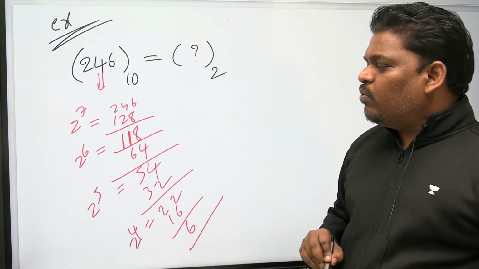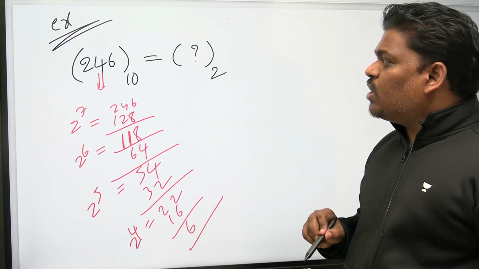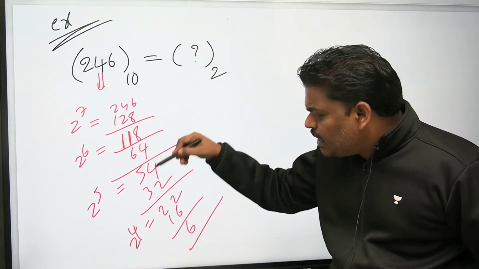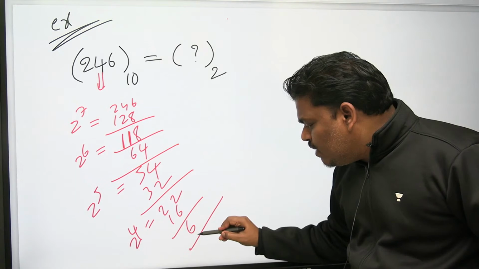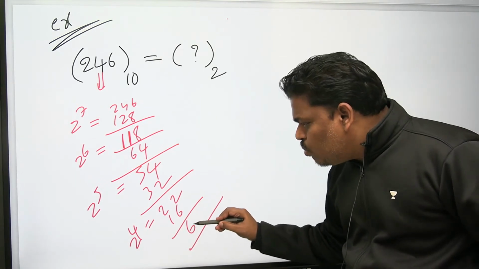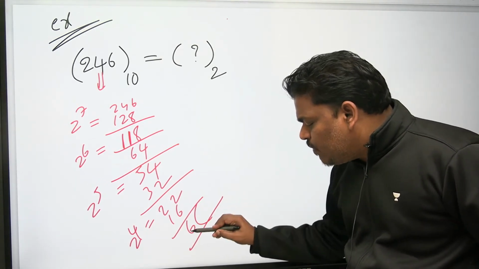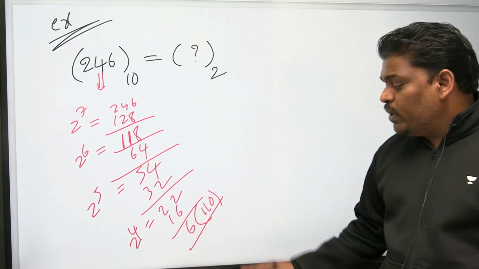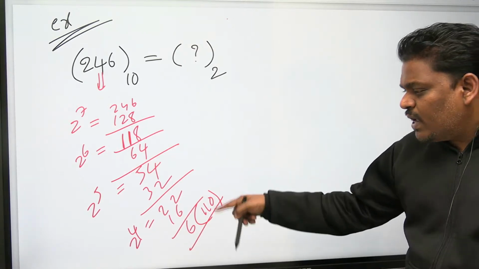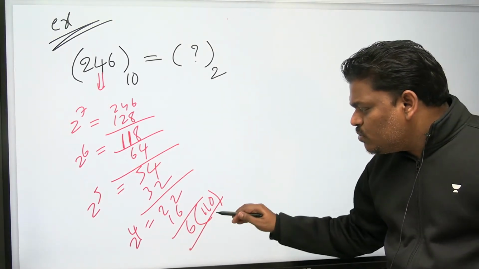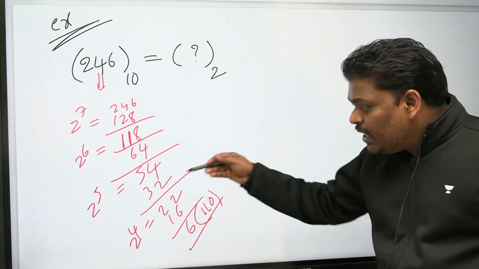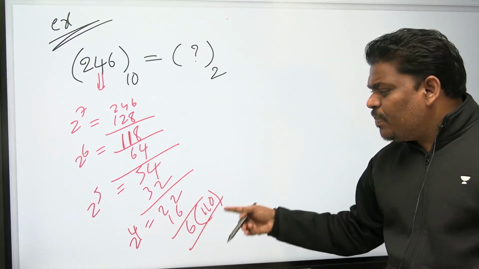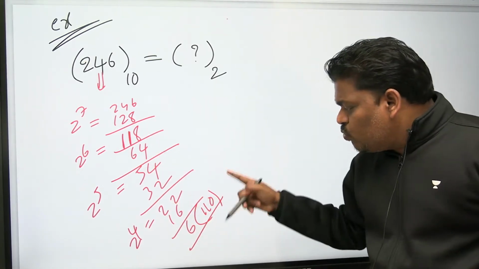But one small question I want to ask you. Listen, one more shortcut I want to tell you. I keep on writing, but when you know, you can stop. 6 is a very small number. You can write the binary number directly for 6. I think the binary of 6 is 110. Am I right? When you know, you can stop and write. You don't need to go further. Wherever you know, you can stop and write.